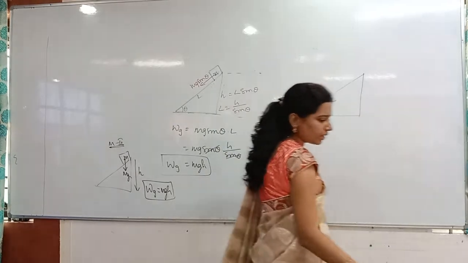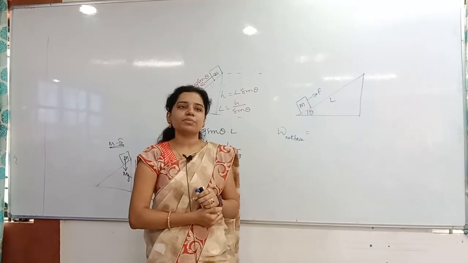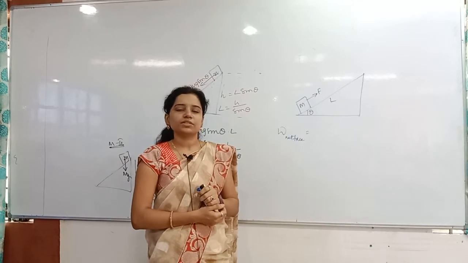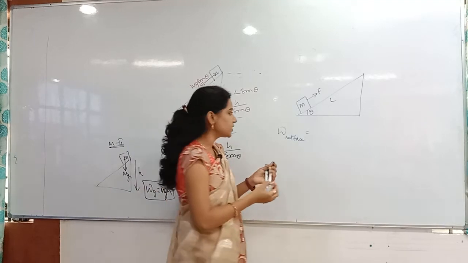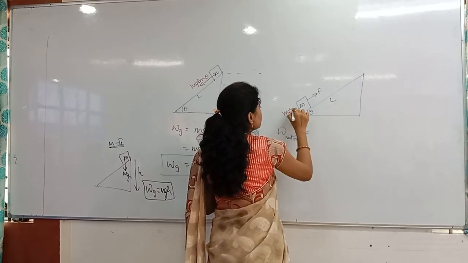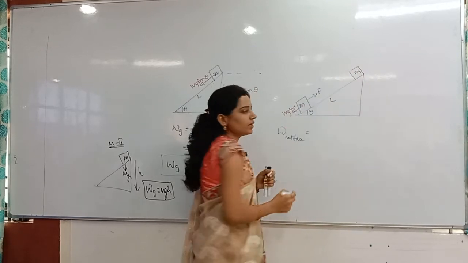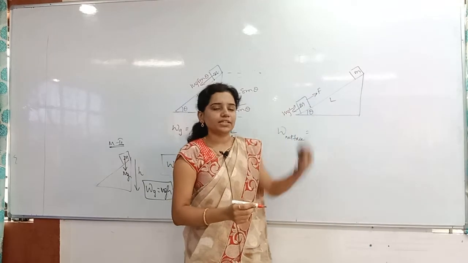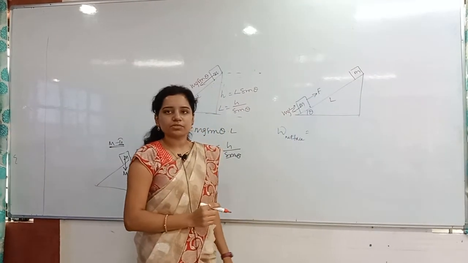First of all, whenever you are pulling this block in the upward direction by applying a force F, what are you overcoming? Friction is not there. It is mg sin theta, no? Mg sin theta is already acting in the downward direction. The block finally comes here, covering a distance of L. Now you have to find out the work done by the net force.